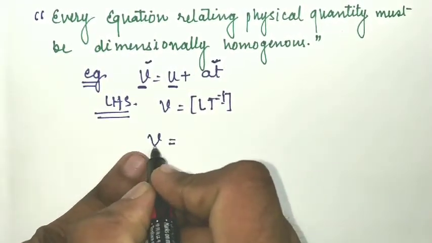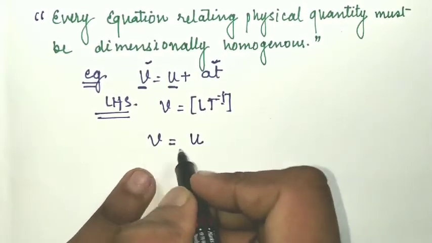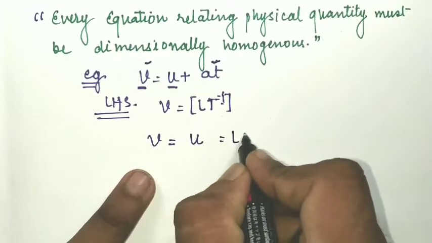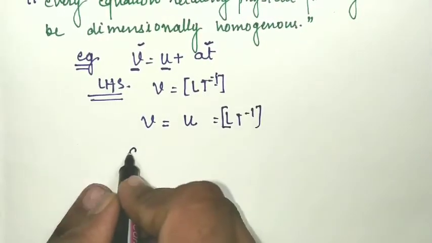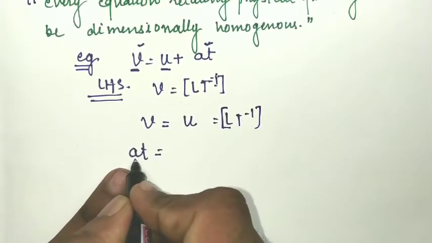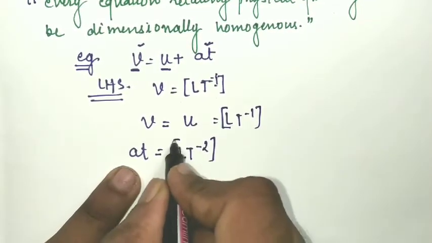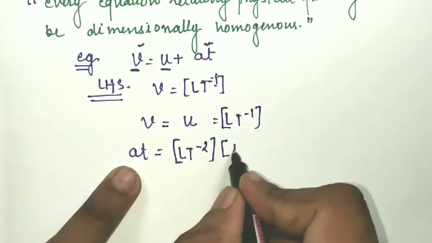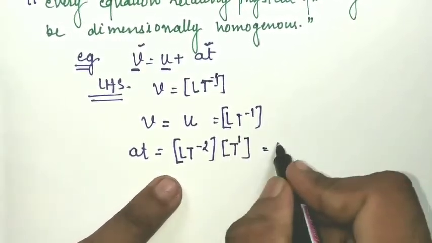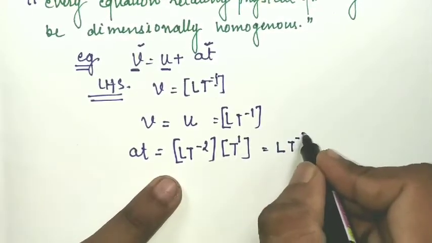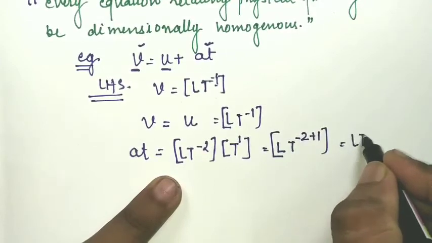The dimension of v is equal to that of u, because v is speed and u is also speed, so the dimension will be Lt^-1. Again, we calculate the dimension formula of at. a means acceleration, so the dimensional formula for acceleration is Lt^-2, and for time it is t, that is t to the power 1. So combining, L and t^-2 plus 1, it will be Lt^-1.